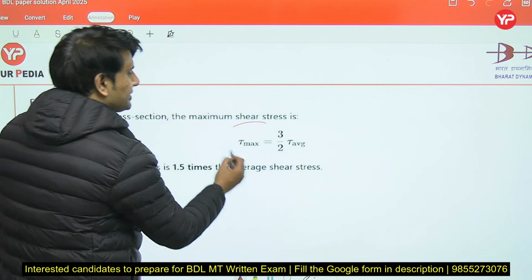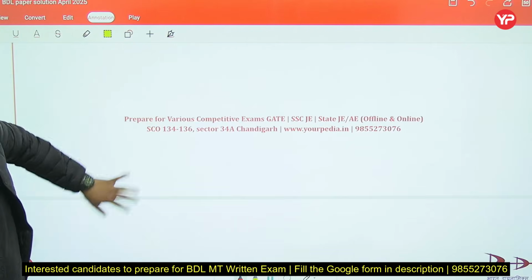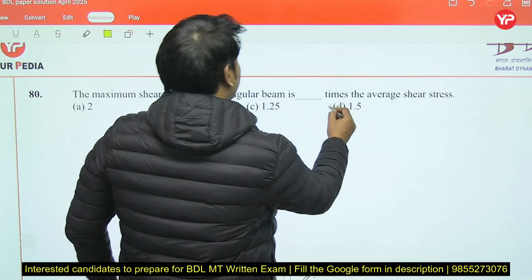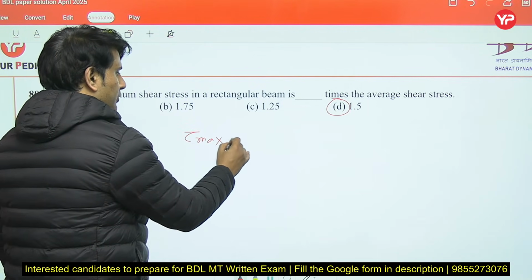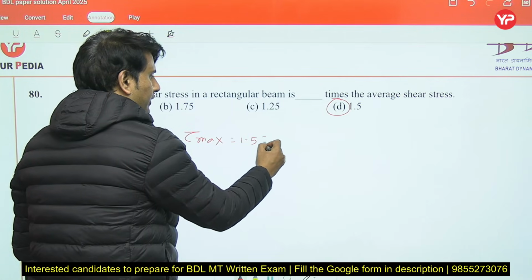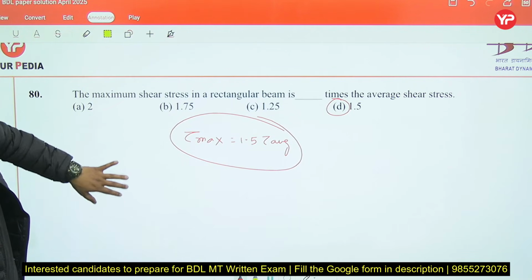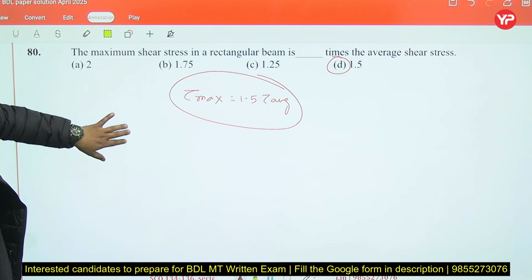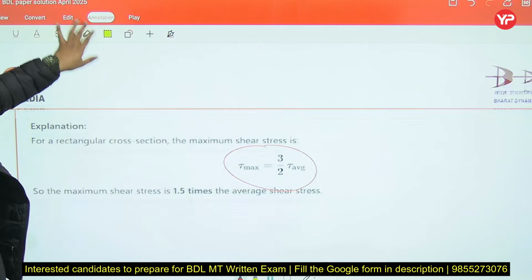So tau max will be 1.5 of tau average. So option D would be the correct answer, when we are comparing maximum shear stress or average shear stress.